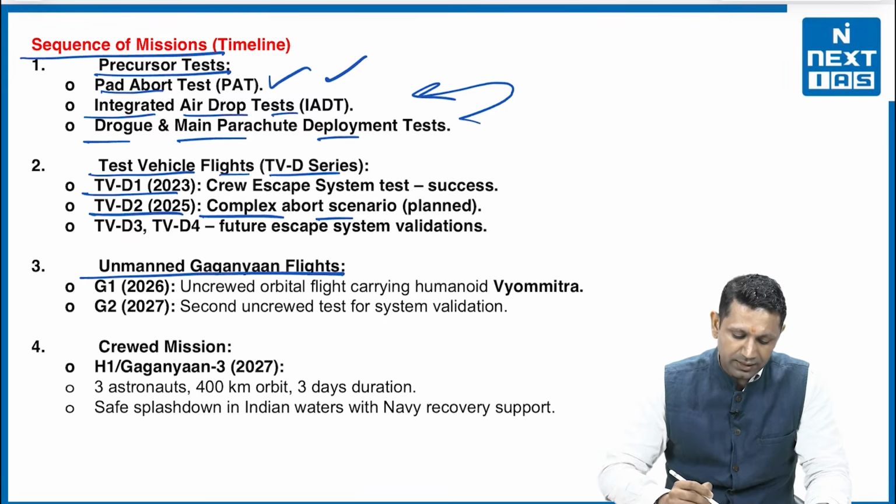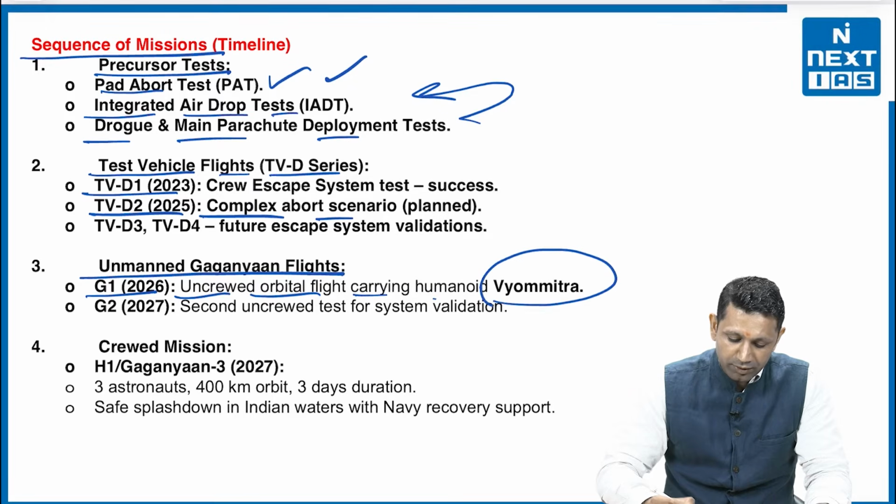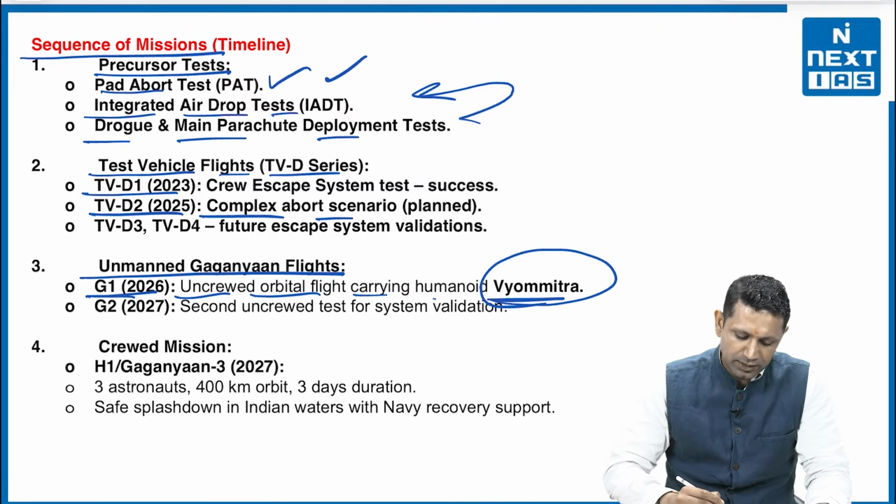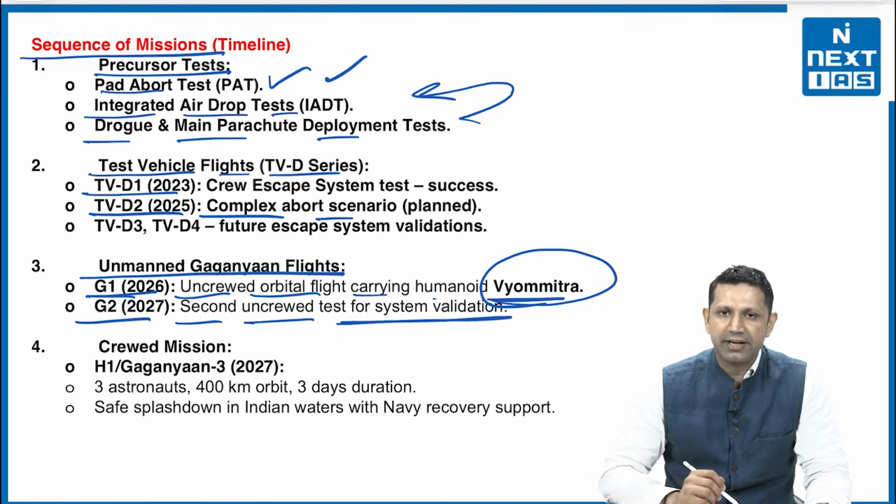Then unmanned Gaganyaan flights are going to be done, which will be G1 in 2026, an uncrewed orbital flight carrying the humanoid Vyommitra. This Vyommitra is very important. It is a humanoid, that is a robot, and that robot will be sent in this G1. Then G2 will be there. This is a second uncrewed test for system validation.